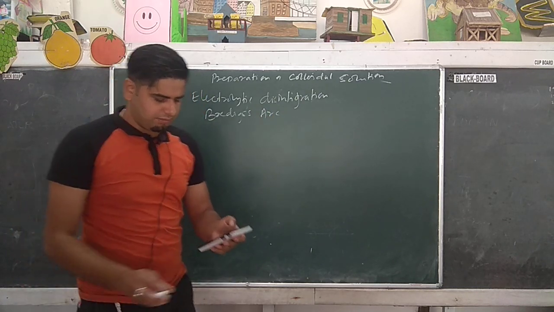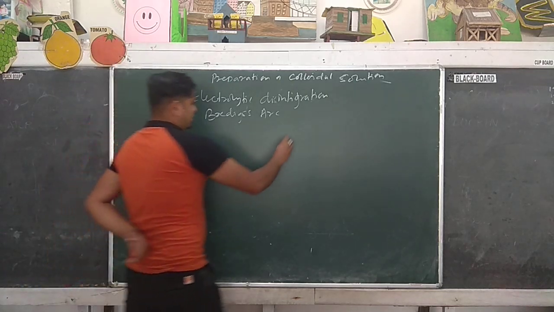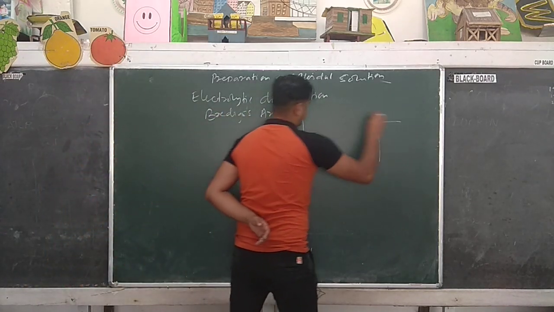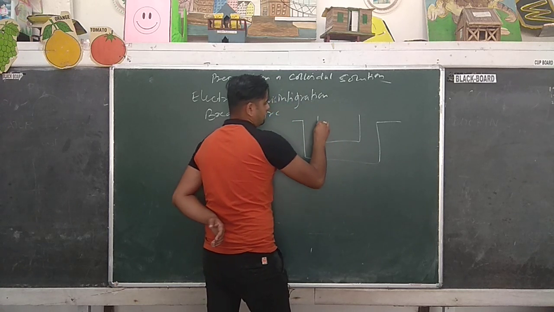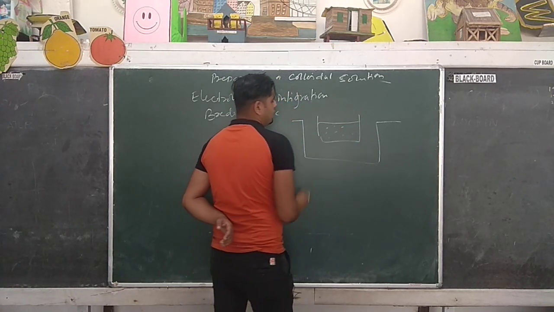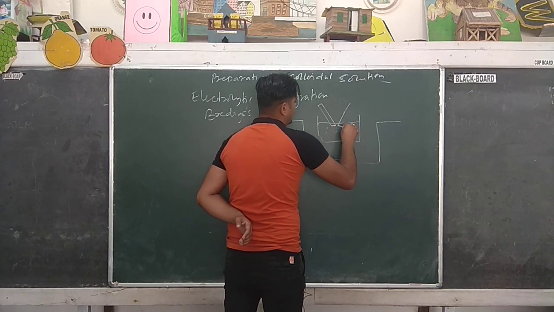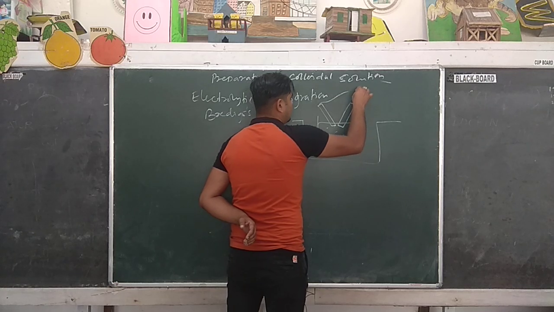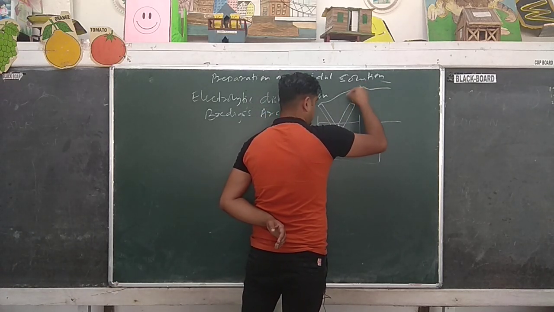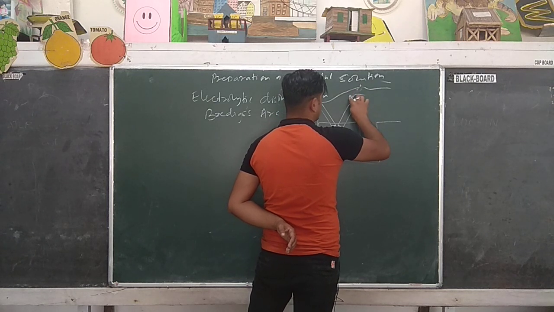This method is very simple. In this method there is a system in which we have a dispersion medium. In this dispersion medium we use two electrodes of the metal